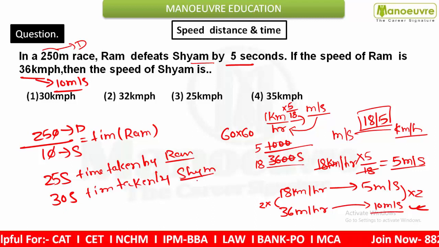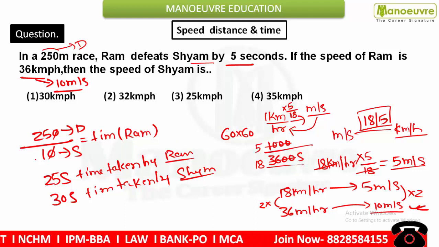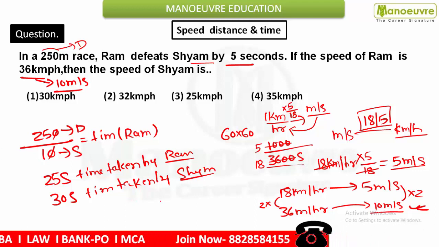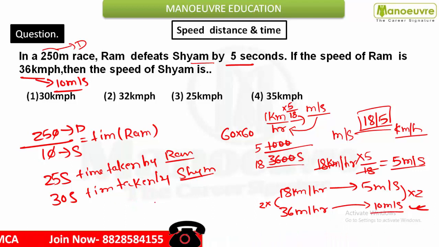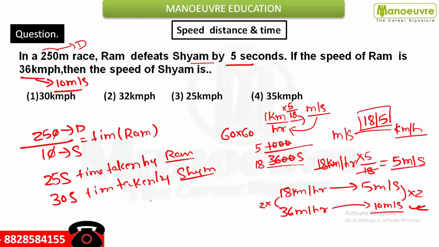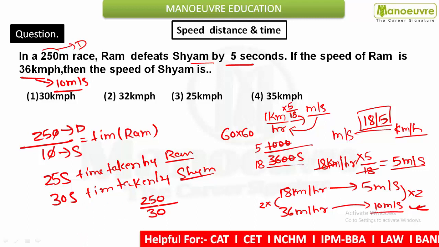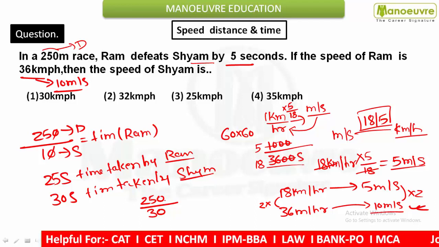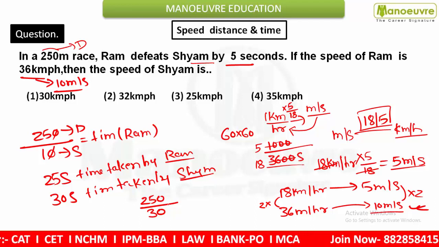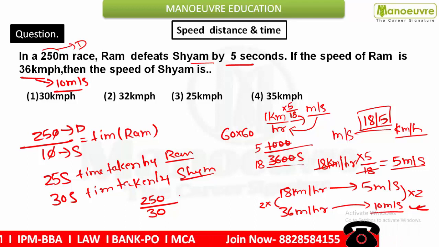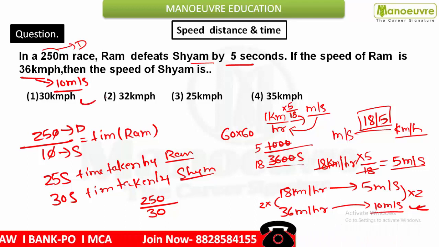Now what you have to do is just find the speed. So how can you find the speed? Total distance upon time will give you the speed. So total distance is nothing but 250, and this 30 seconds is the total time taken by Shyam. But one thing is there: this is in meter per second and you have to convert it into kilometer per hour because your answer is in kilometer per hour.